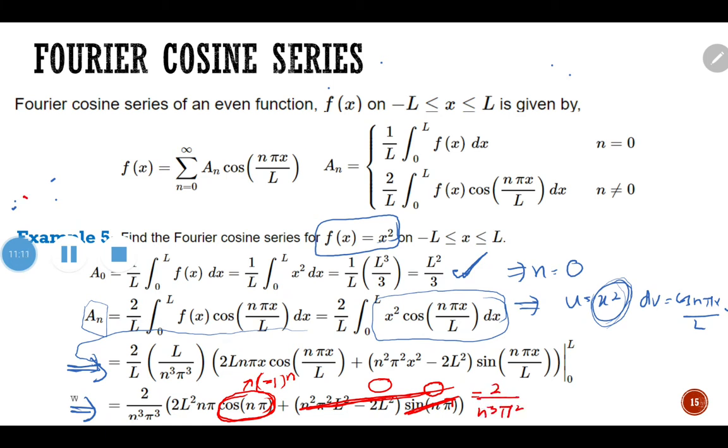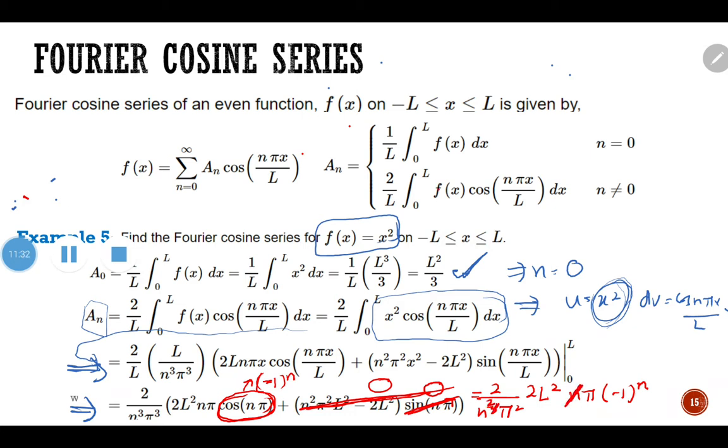Okay, and then we have 2L squared n pi, and cos n pi we replace with negative 1 power of n. Okay, negative 1 power of n. So from here we can simplify, this becomes power of 2.